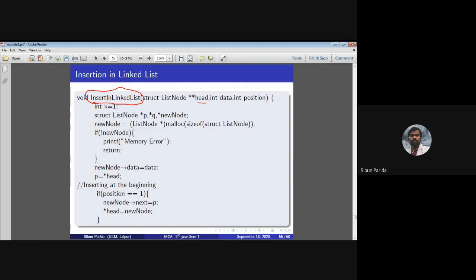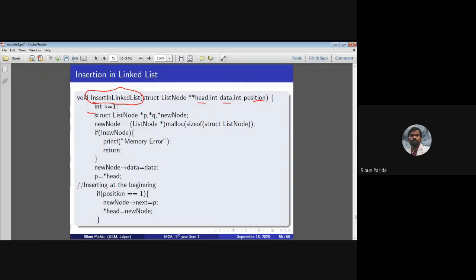You need a head pointer, you need the data information, and you need where it has to be stored or inserted. 3 parameters we require: the position information, in which position you are going to insert, either at the first, at the last, or in the middle; what information you have to add; plus a pointer pointing to the starting position, that is the head pointer, with which you can mark the next ones.